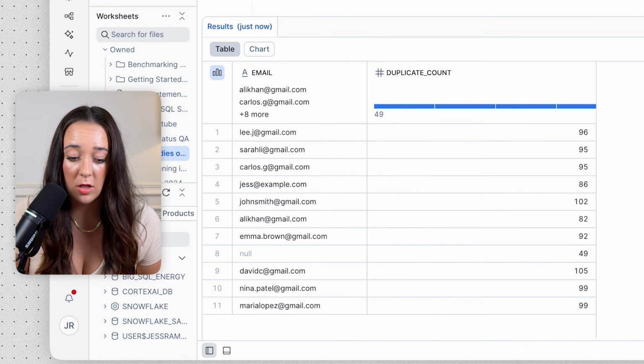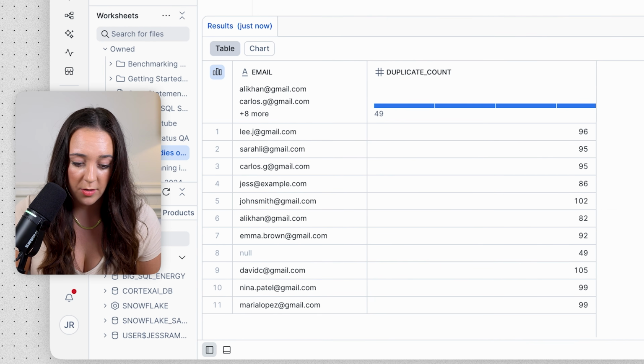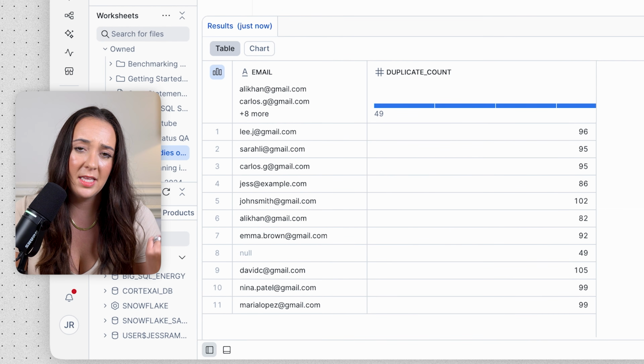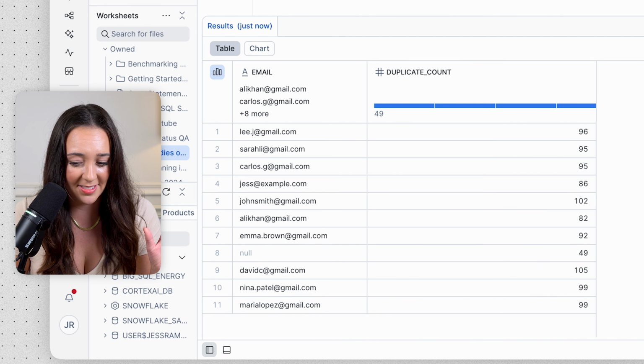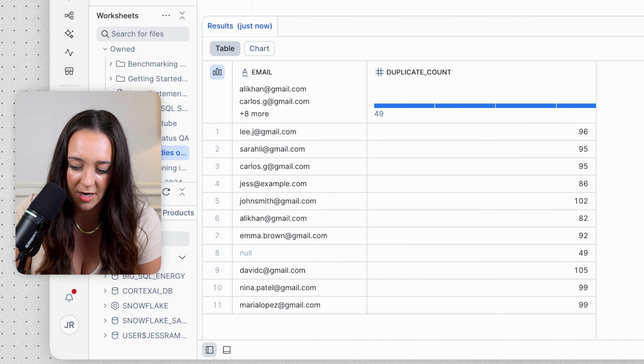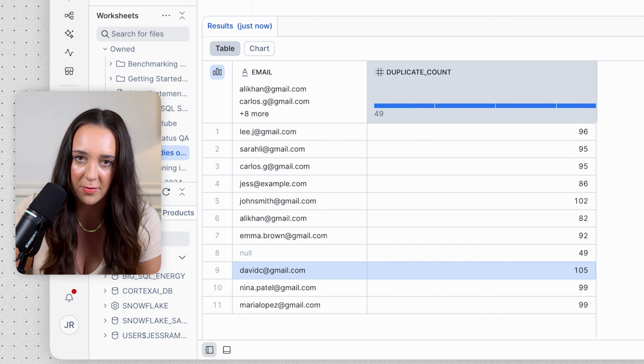Okay, so now we can see all of our emails that have duplicate values. It looks like there's only 11 distinct emails in our list, which is kind of crazy. But again, I made this data set with ChatGPT, so a lot of these have a ton of duplicates. We have 105 for this email.